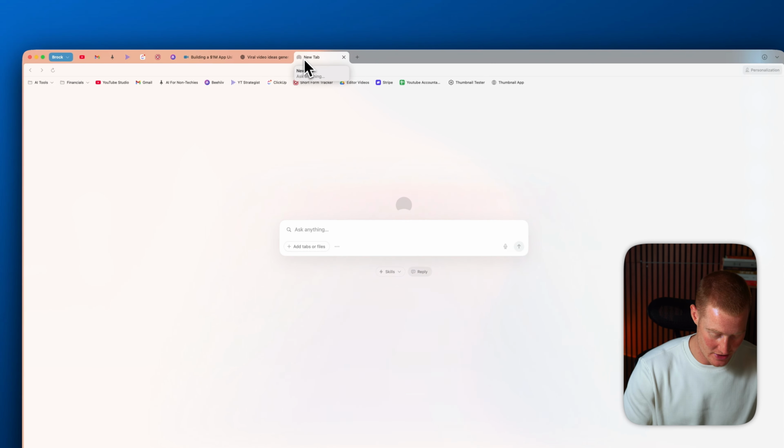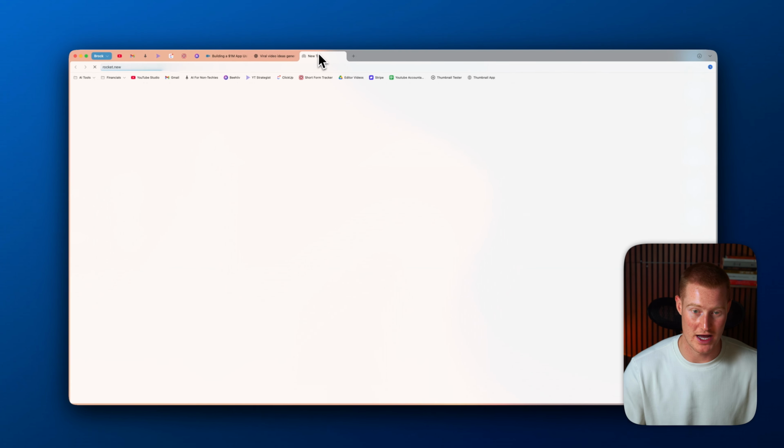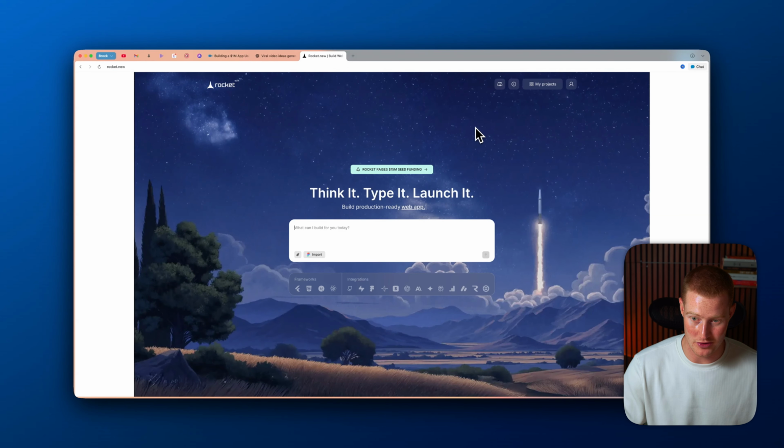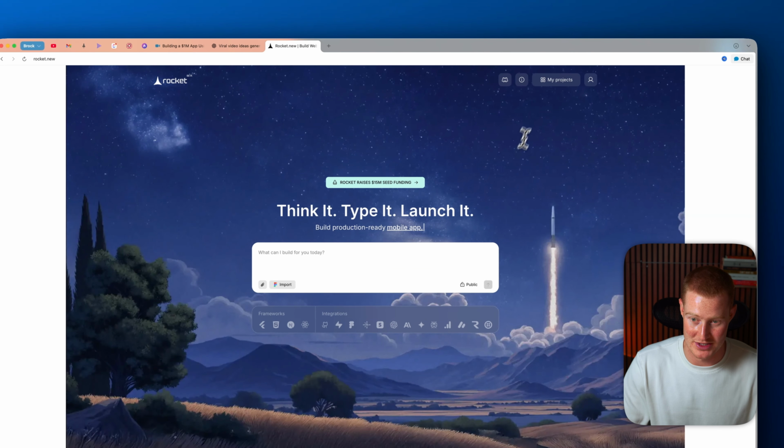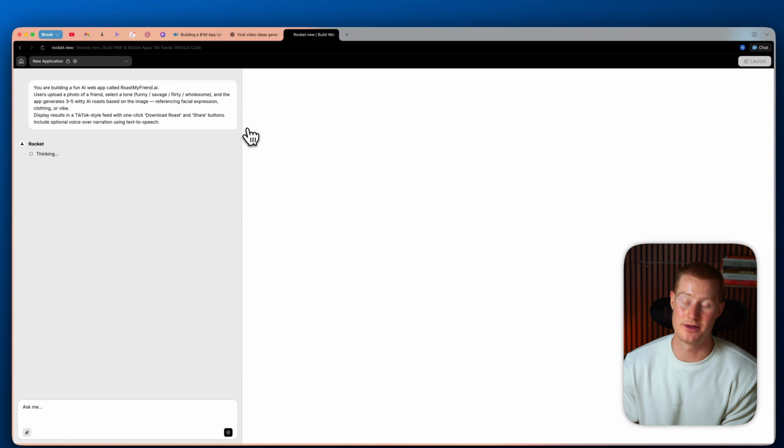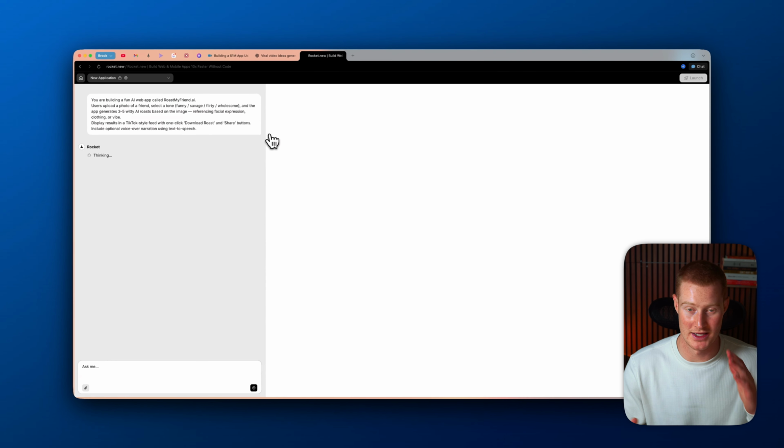And what I'm gonna do is I'm now gonna come over to rocket.new, which is a platform we're gonna be using to build this app out. You don't need to know how to code. If you know how to type, you could basically build an app using this platform. So here's the prompt. I'm literally just using the prompt that ChatGPT gave me. All right, so I'm gonna give this off to Rocket. It's gonna begin building our app now, and we'll come back shortly.